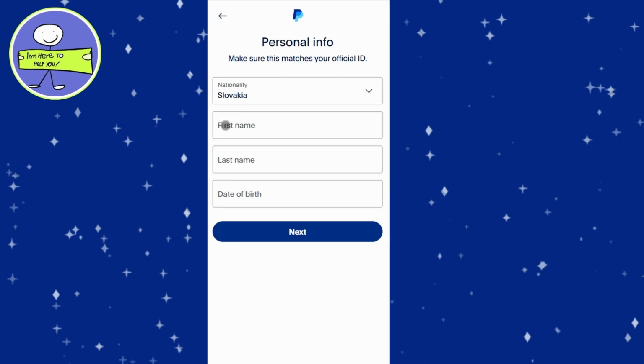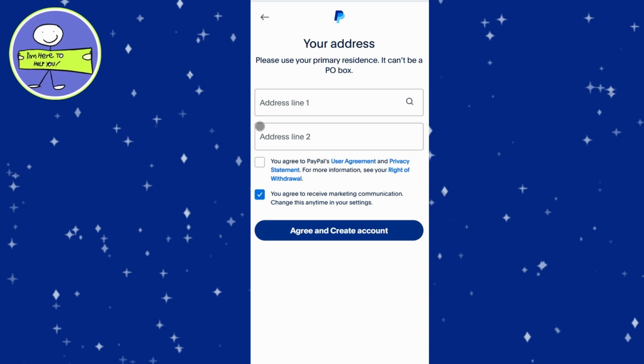Tap Next. Enter your first name, last name, and date of birth. Make sure you're at least 18 years old, as PayPal requires it. Tap Next. Enter your address details. Review and accept the user agreement and privacy statement by checking the box.